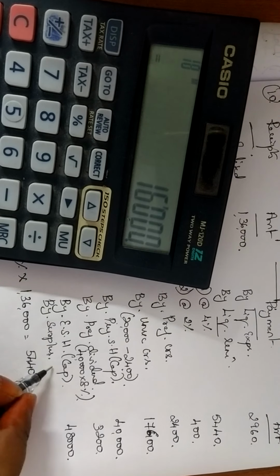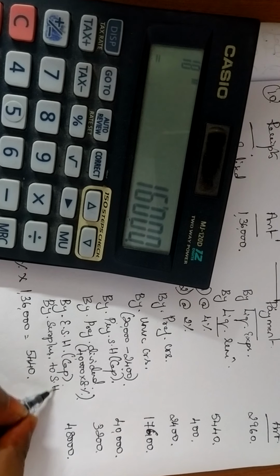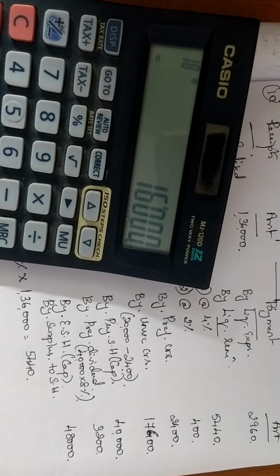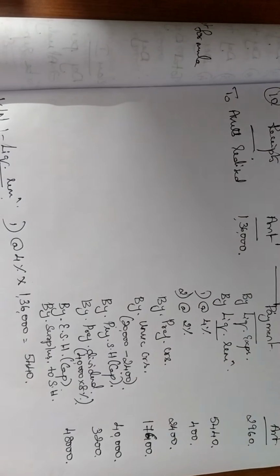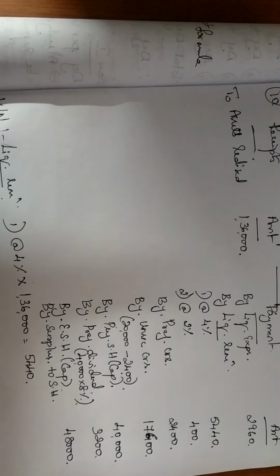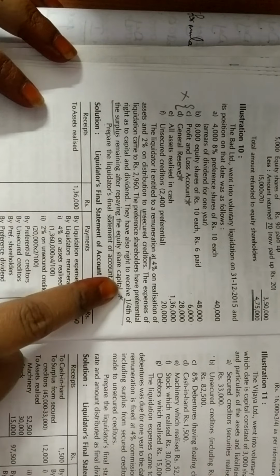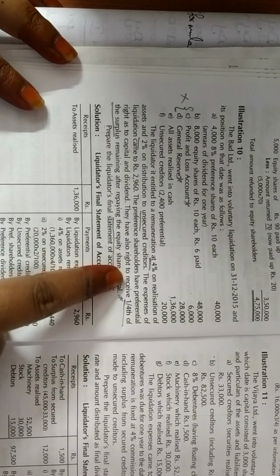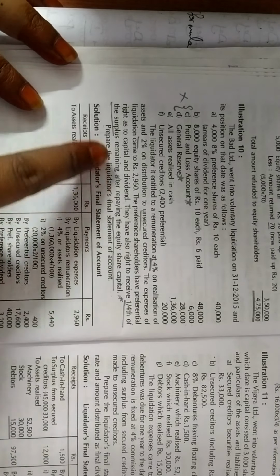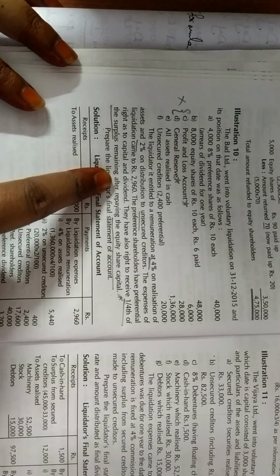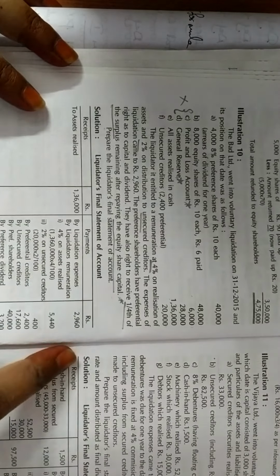This surplus should be distributed to the shareholders. Which shareholders? Preference as well as equity. But first you have to give to the preference shareholders. That is the meaning of this sentence: they also have the right to receive 1/4 of the surplus which remains after repaying the equity share capital.